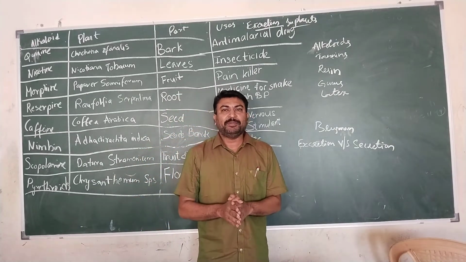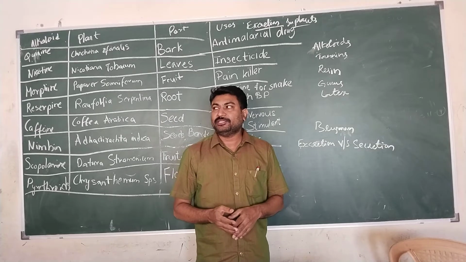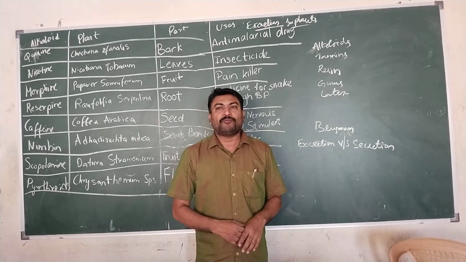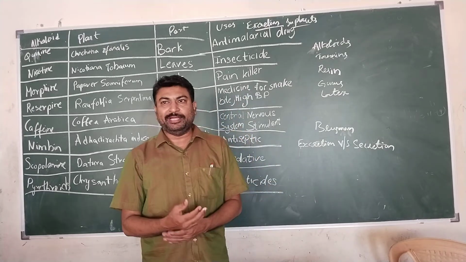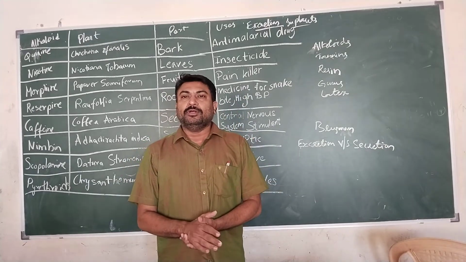So these metabolic products, that is carbon dioxide, water and oxygen, will be liberated out through the leaves.